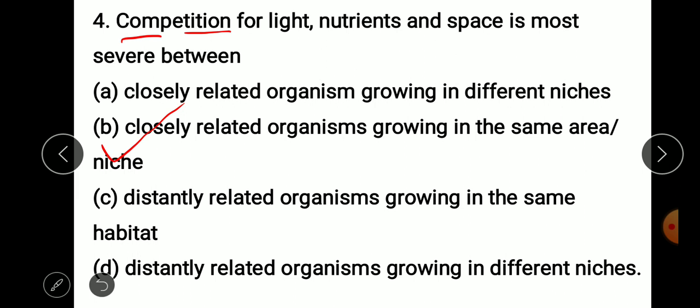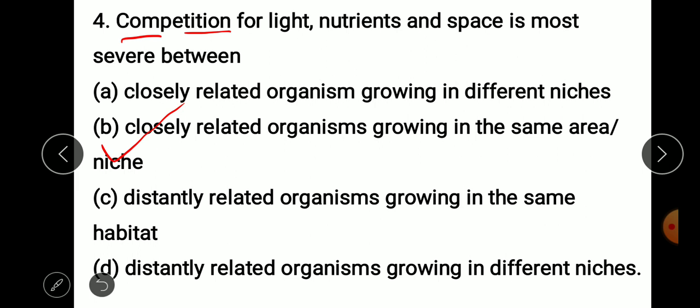You are not an engineering species or a medical species. Your competitors are other UPSC aspirants. In exactly the same way, closely related organisms growing in the same area or niche are competing because they are in rivalry.